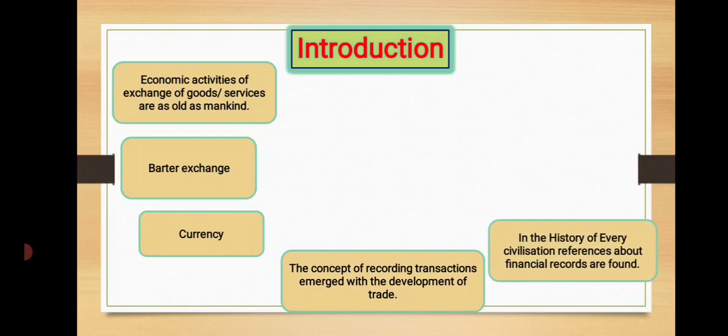In the history of every civilization, references about financial and numerical records are found. Records of estates and farms found in the Old Greek and Roman Empire speak of their developed recording system. In India, Chandragupta Maurya's minister Kautilya wrote a book, Arthashastra, regarding a way of maintaining accounting records.